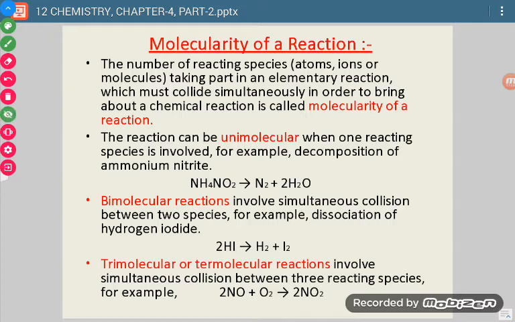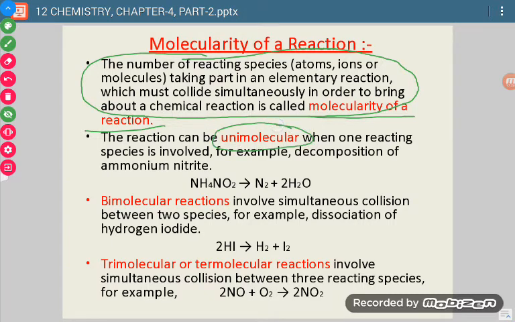Now what do we mean by molecularity? Molecularity of a reaction means how many reacting species are taking part in an elementary reaction, colliding simultaneously. So if there is only one species, then we will say it is a unimolecular reaction. Just like in case of ammonium nitrate, if it decomposes, then we have only one molecule on the reactant side, so we will say it is unimolecular, or its molecularity value is 1.